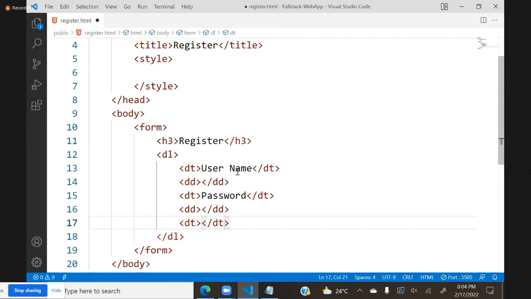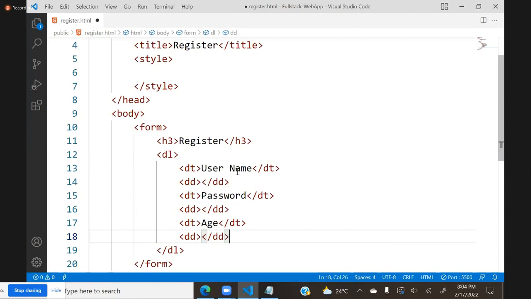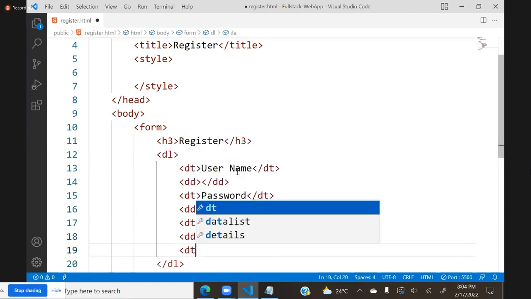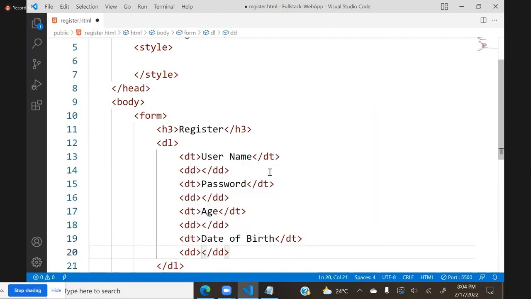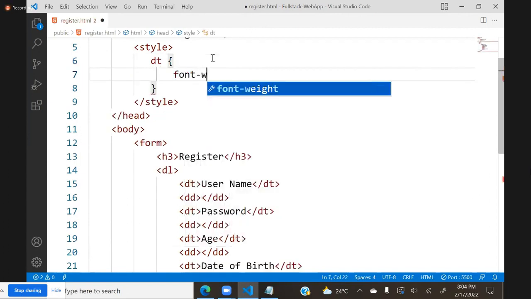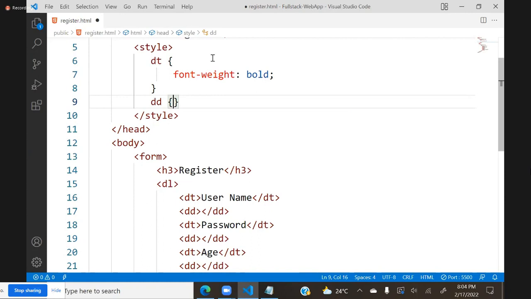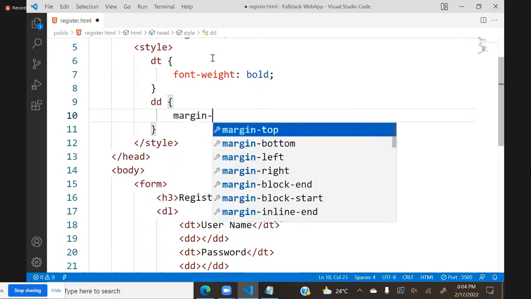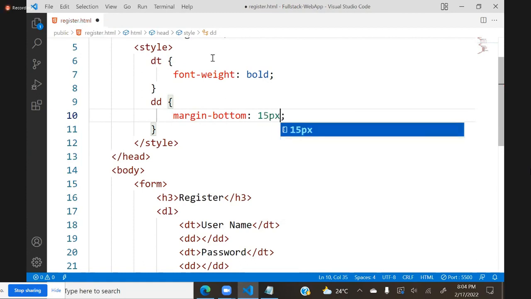Another data term is age, and data definition. Data term as date of birth, and again data definition. And I will put the data term font weight as bold, and the data definition margin bottom as 15 pixels.